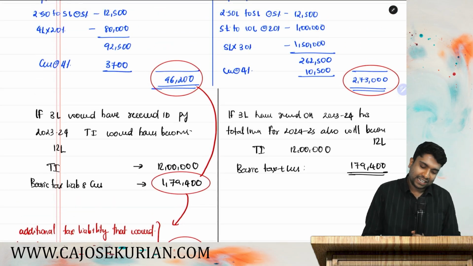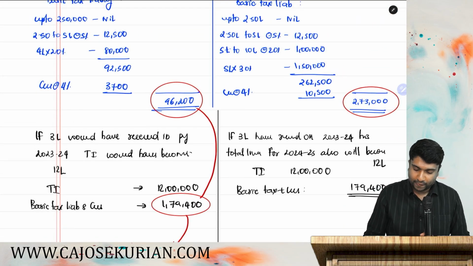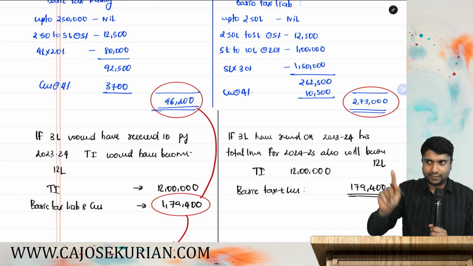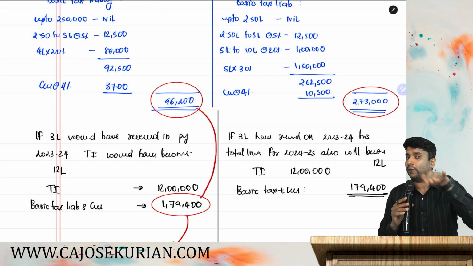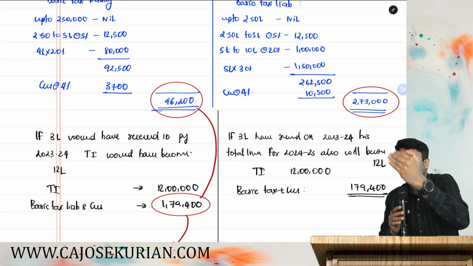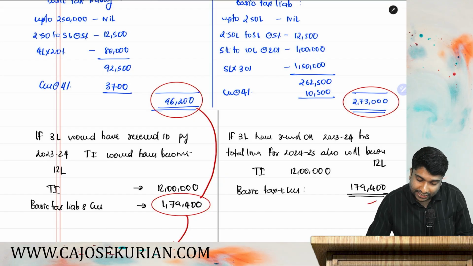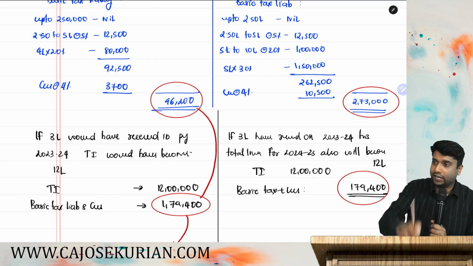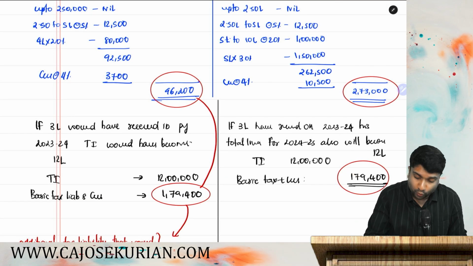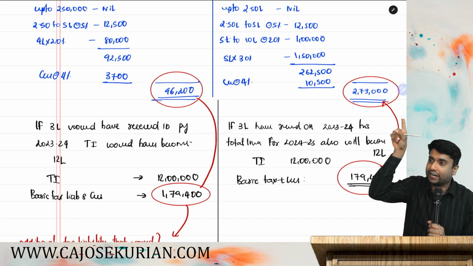What is the additional sum he has actually paid right now? See, if he would have received that 3 lakh in 23-24, his total income in 24-25 also would come down to 12 lakh. Then the actual tax that he would have to pay in 24-25 is 1,79,400. Due to this late receipt, what is his suffering? 2,73,000 he has paid right now.